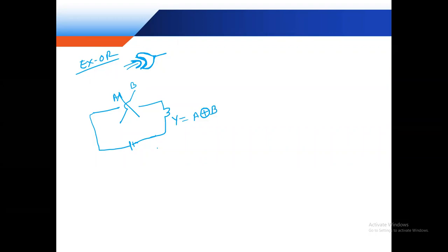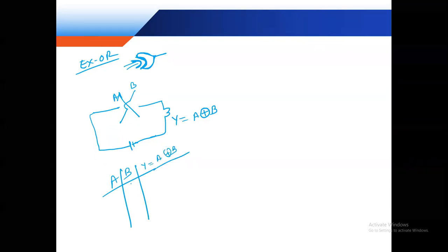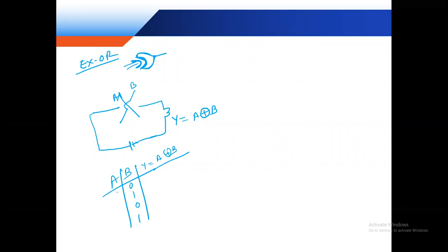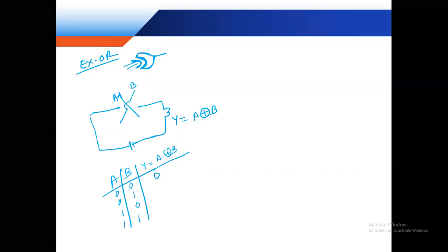Clear? And suppose A and B, this is the truth table: A, B, and Y is equal to A exclusive OR B. 0 1 0 1, 0 0 1 1. So suppose both are 0, so this point is not connected, so this is 0.